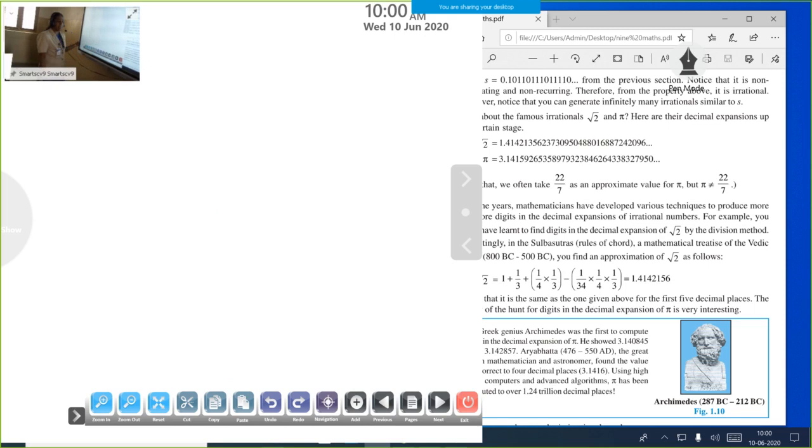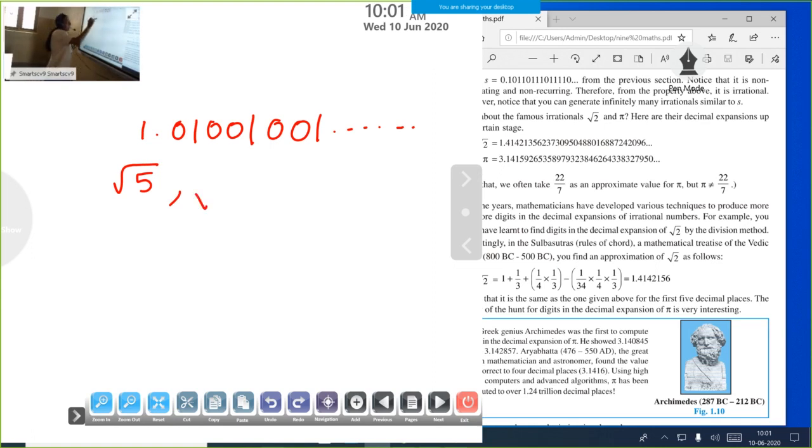We can find so many examples. Another one, when I write a number like this, 1.01, 001, 001, etc. This is also example for irrational numbers. This is also non-terminating, non-repeating. Another one example, root 5 is irrational. We can't find a specified value of this number. Another one example, root 11. Again, root 13. These are all irrational numbers.